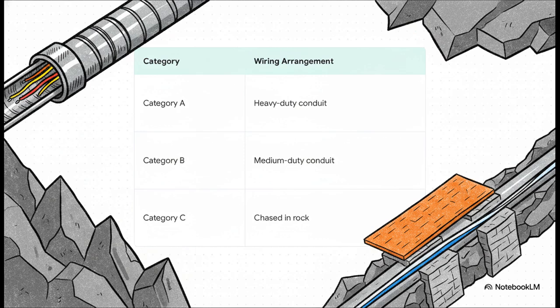Category A gives you the highest intrinsic mechanical protection. We're talking cables enclosed in heavy-duty conduit or galvanized steel pipe. Category B systems might use a medium-duty conduit, but they require extra mechanical protection layered over them, like a polymeric cable cover strip. And finally, Category C is for very specific environments, where your cables are chased directly into rock and then covered with concrete.